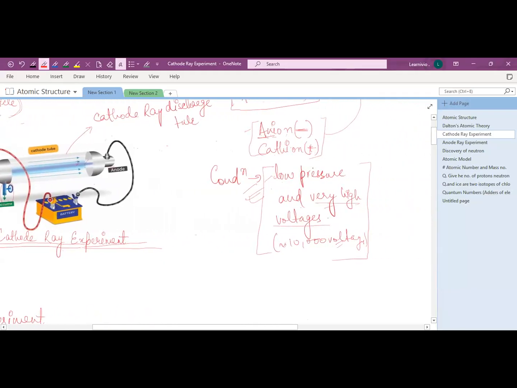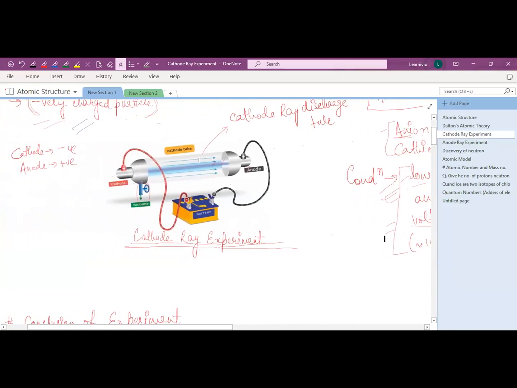They just take the low pressure and very high voltage. At this condition, electrical discharge through the gases can be observed. So he just takes the low pressure and very high voltage.